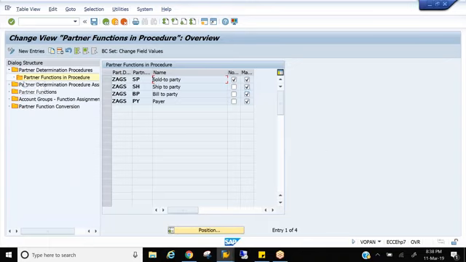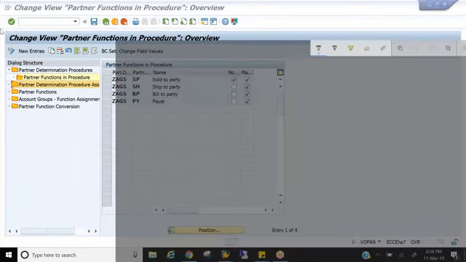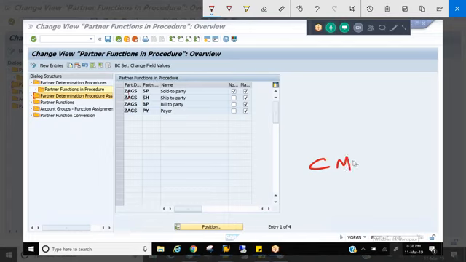The fourth step is partner determination procedure assignment. So I already mentioned, if I want to create a customer master, I need account groups and PDP, right? So what we have first done is we already have partner functions.